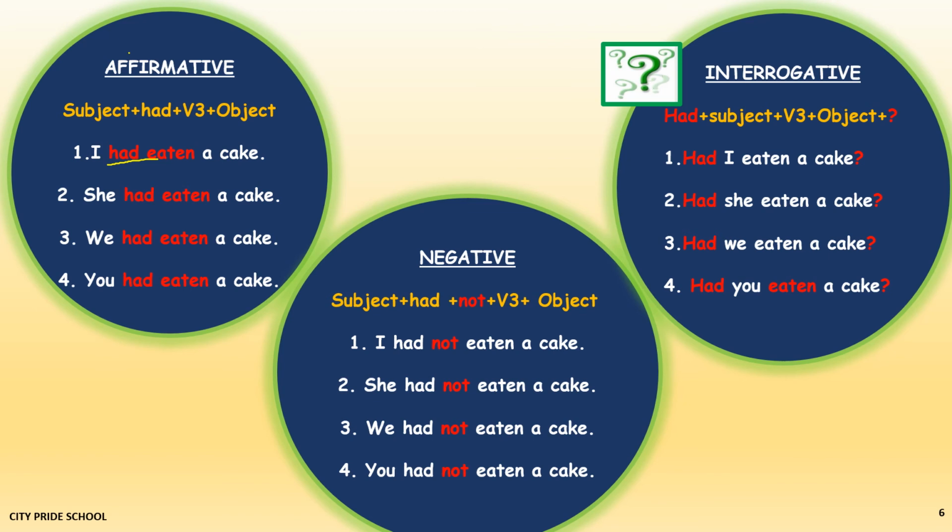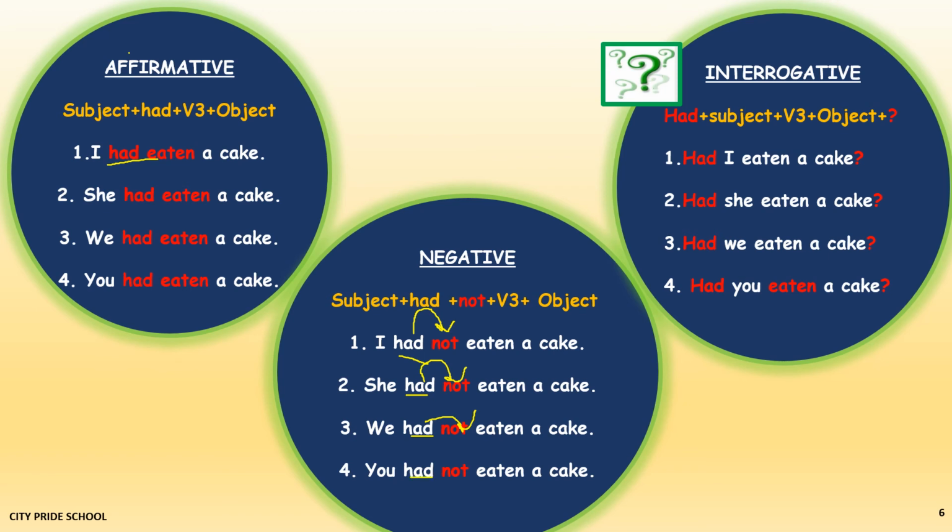So, we will insert not after had in all the sentences. I had, this is the helping verb, I had not eaten a cake. Then she had not eaten a cake. We had not eaten a cake. And you had not eaten a cake.